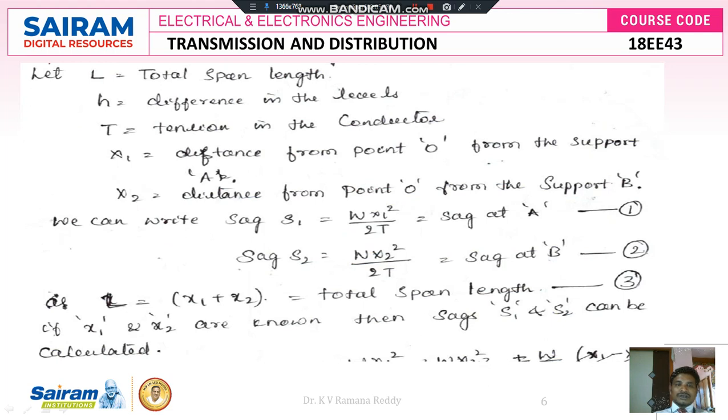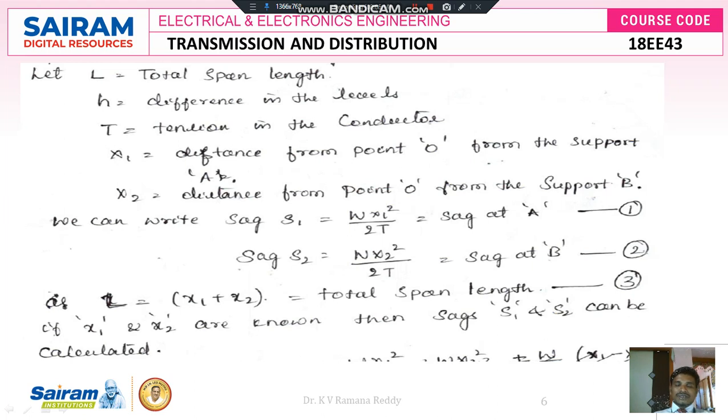So L is equal to the total span length, as we discussed right now, and h is equal to the difference in the levels, and capital T is equal to the tension in the conductor. x1 is the distance from point O to the support A, or pole A, or tower A, and x2 is the distance from point O to support B, or pole B, or tower B. We can write the basic sag formula.